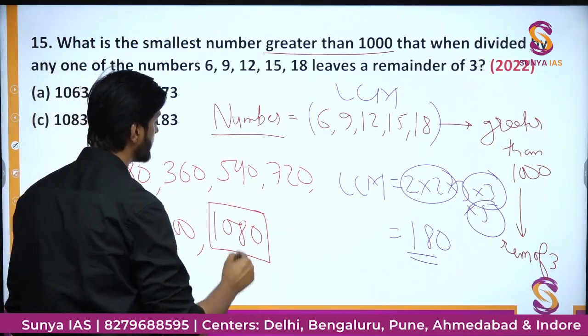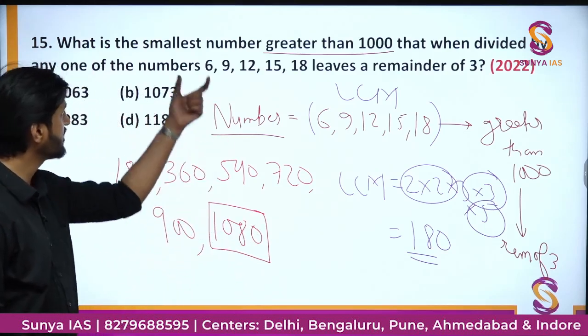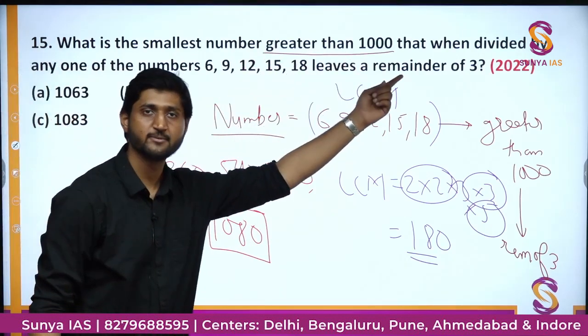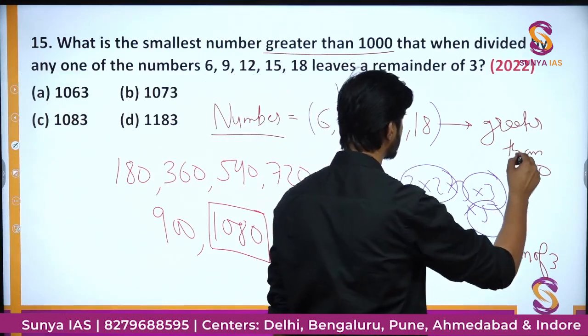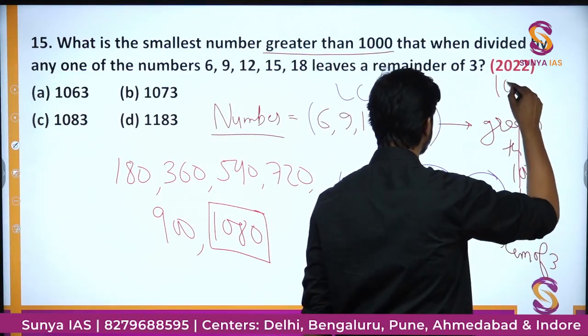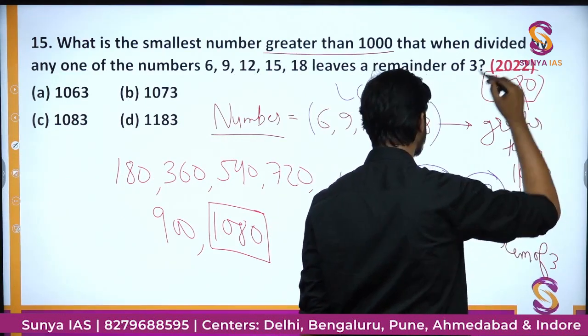This particular multiple will be the smallest number greater than 1000. So this criterion, smallest number greater than 1000, will be satisfied by 1080, right?